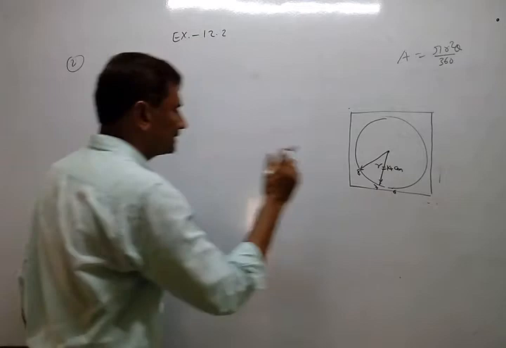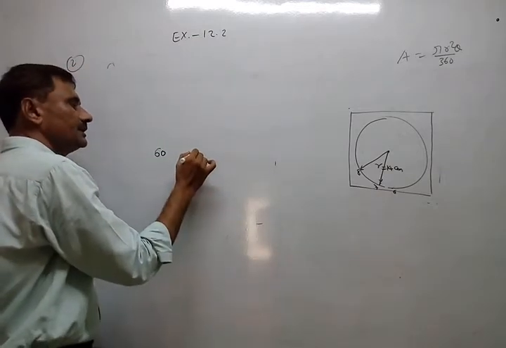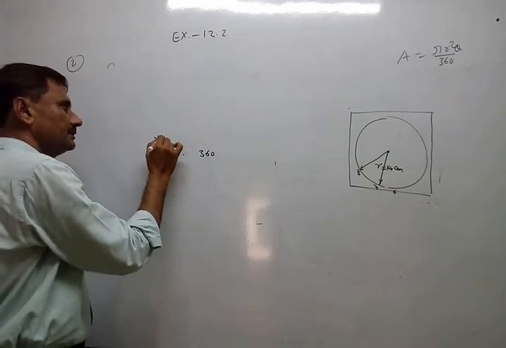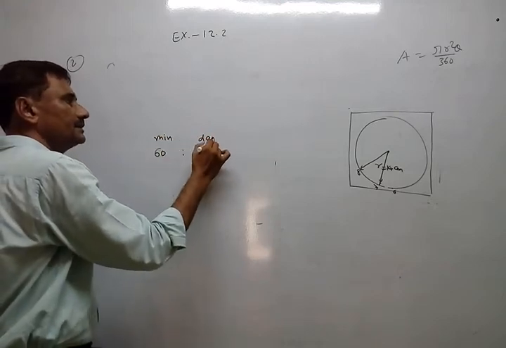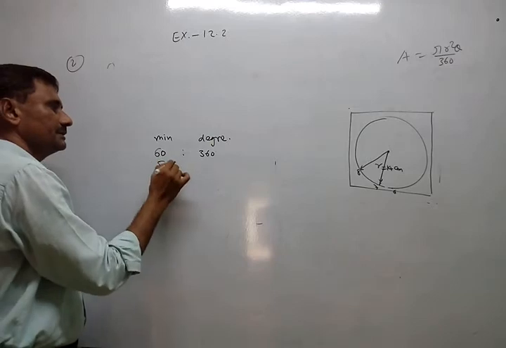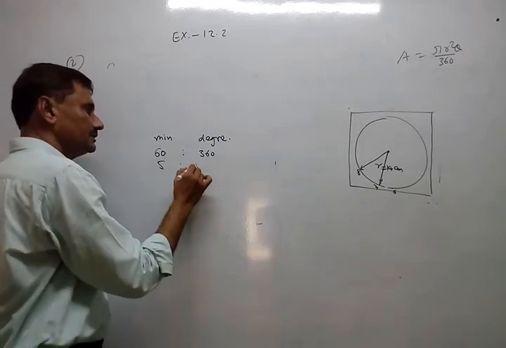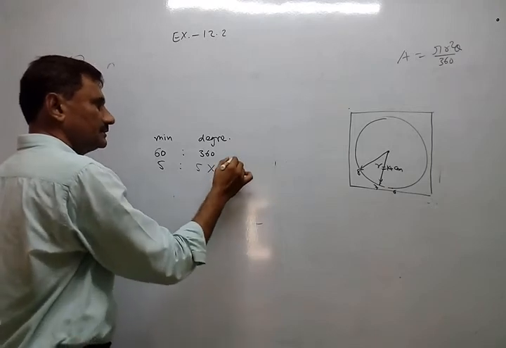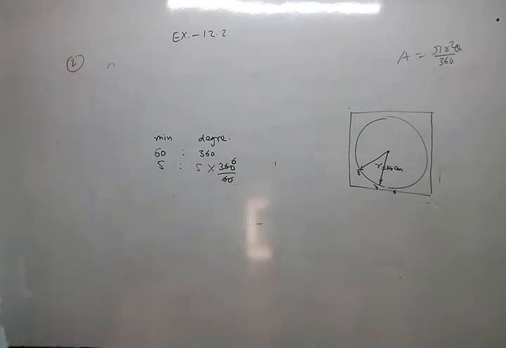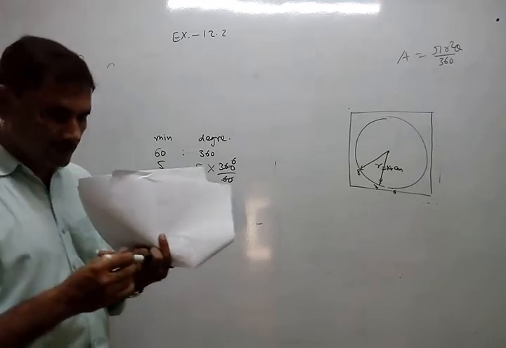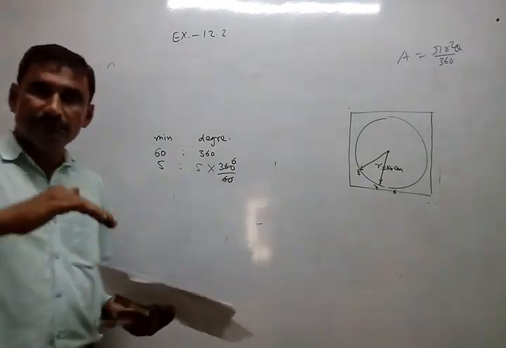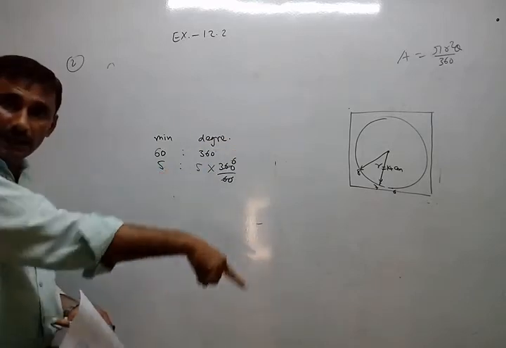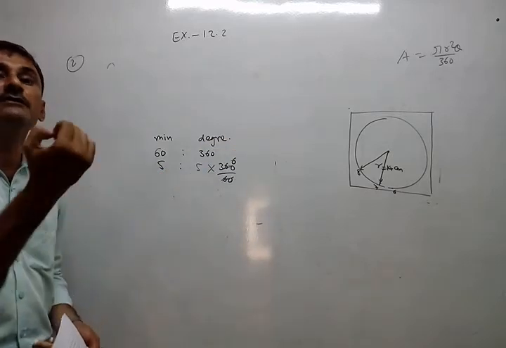If one rotation is 60 minutes, then 360 degrees. For 5 minutes, how much? 360 upon 60, so 5 sixes are 30. Now every time just remember: minutes multiplied by 6 gives you the degrees or angle swept by the minute hand in the given time.